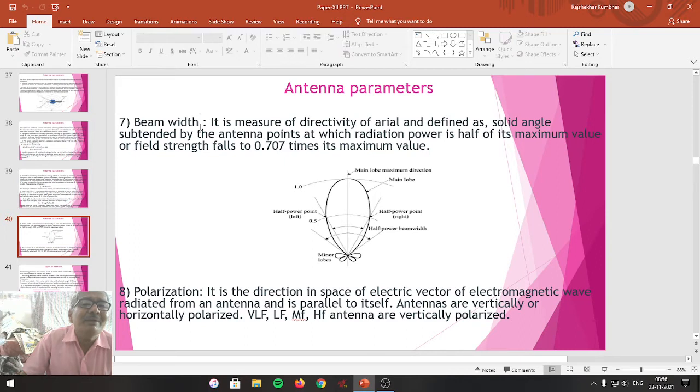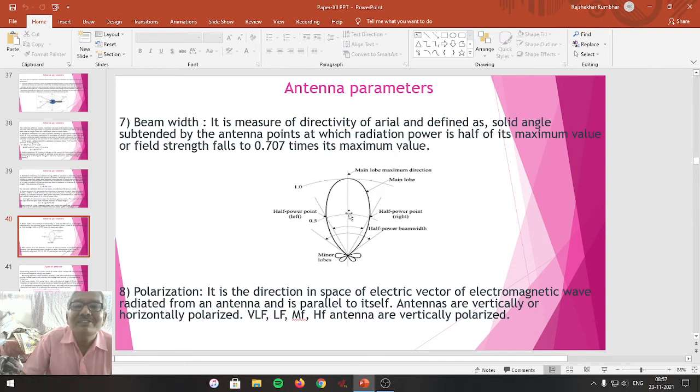Next parameter is beam width. It is a measure of directivity of aerial and is defined as the solid angle subtended by the antenna at points at which the radiation power is half of its maximum value, or field strength falls to 0.707 times the maximum value. So this is the maximum value of field strength, and this is where the power falls to half.